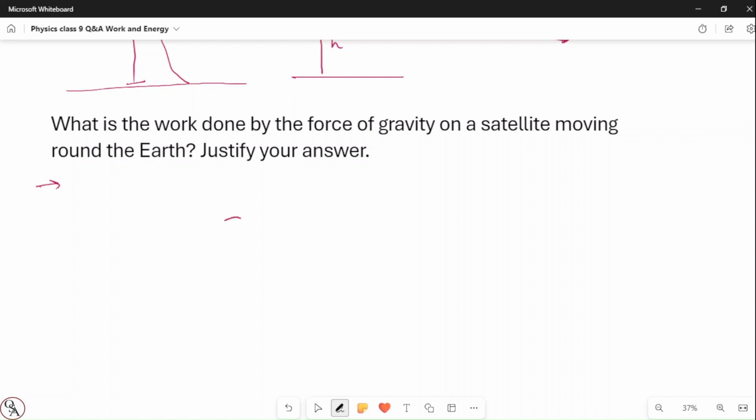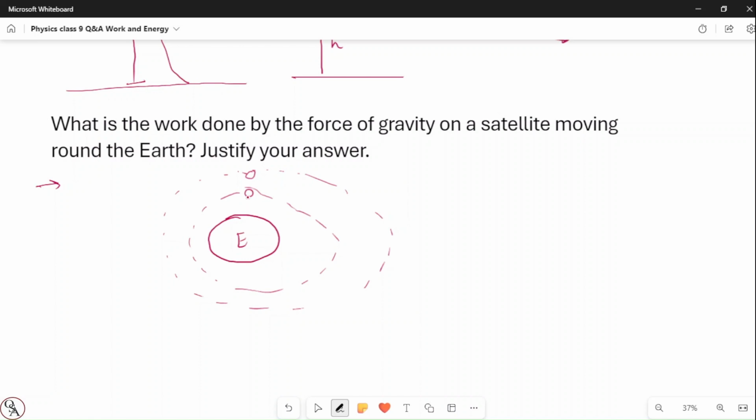See, this is the earth. Sorry, it's not a completely perfect circle, but it's the earth. And we know that many satellites are moving around the earth. Now the question asks what is the work done by the force of gravity on a satellite.